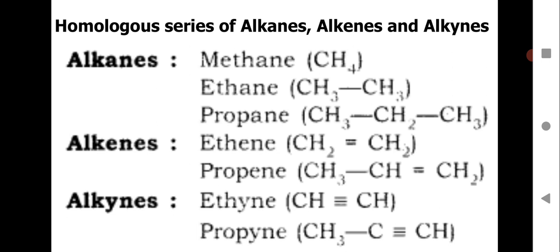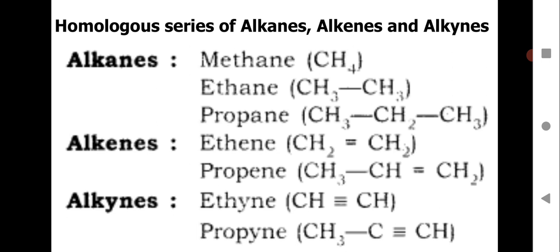Similarly, if you go for alkenes, the difference between propene and ethene, if you see, will be CH2, that is 14 mass units. Similarly, if you go for alkynes, that is again an unsaturated carbon compound series, the difference between propyne and ethyne: if you find the difference between the molecular formulas of propyne and ethyne, you will get a CH2 unit. That means it will again differ by 14 mass units. So all these alkanes, alkenes and alkynes are homologous series.